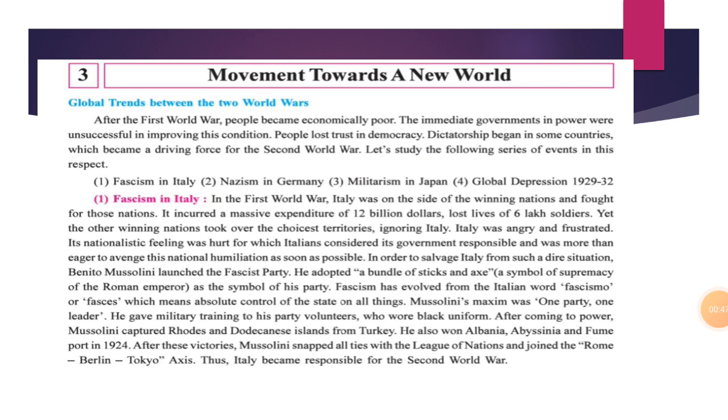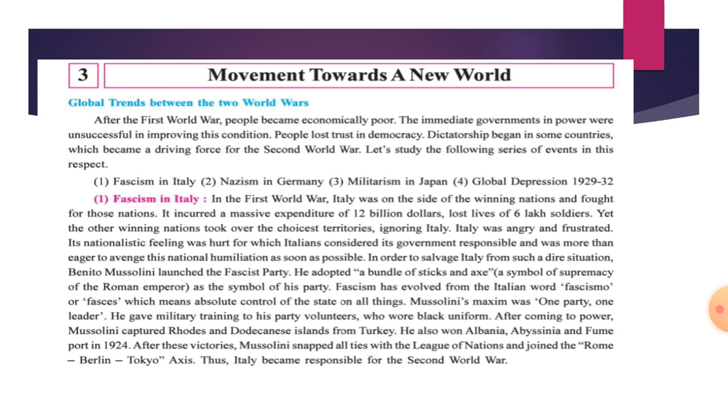Global trend between the two world wars. After the First World War, people became very poor economically, and the governments in power were unsuccessful in improving this condition. The people also lost their trust in democracy. Dictatorship began in some countries, which became a driving force for the Second World War. In this way, the Second World War was caused.